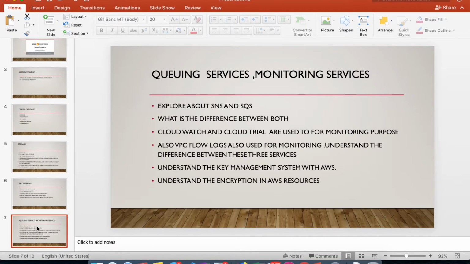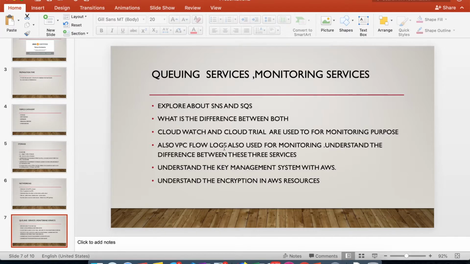Next we will talk about queuing services and monitoring services. Under the queuing services, you will have SQS and SNS. SQS is for Simple Queue Service, and SNS is for Simple Notification Service. You should know the difference between both.